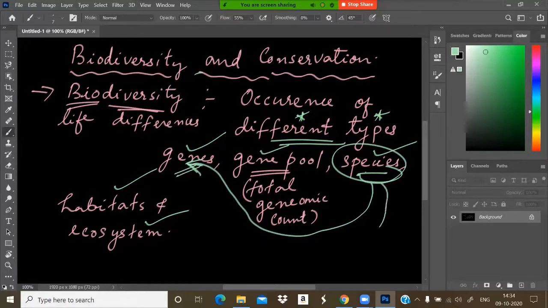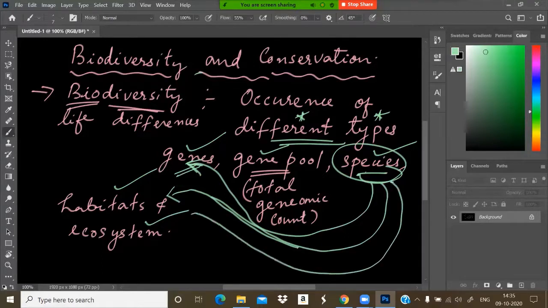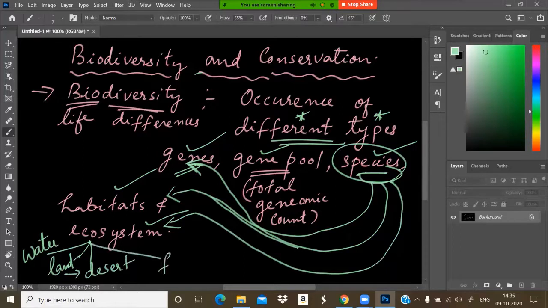And these different species of organisms live in different habitats, and all the varying species of organisms live in different ecosystems. That is, various types of ecosystem are there. Water ecosystem, that is aquatic ecosystem, terrestrial ecosystem or land ecosystem, desert ecosystem, desert, that is land only, then forest ecosystem. So these are different ecosystems in our environment.